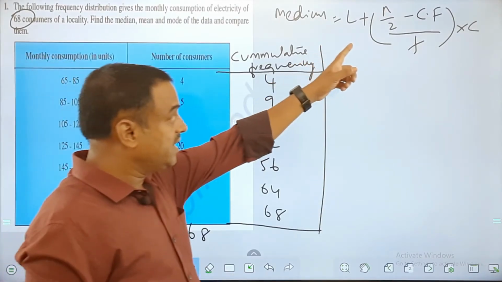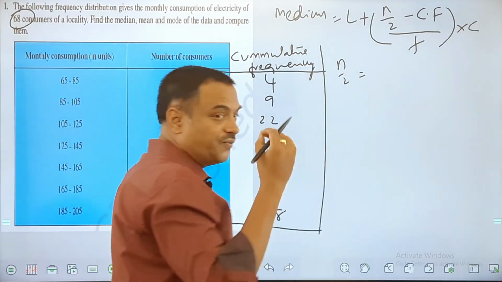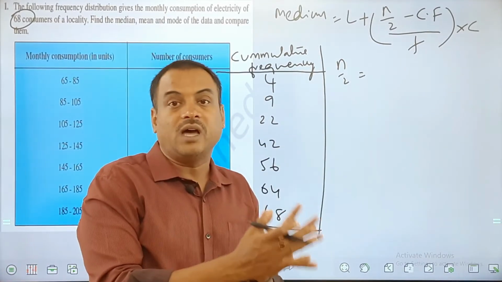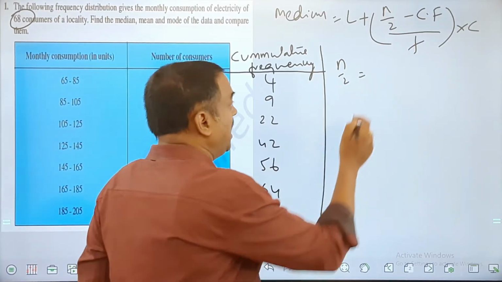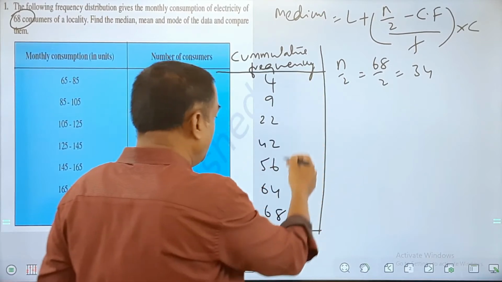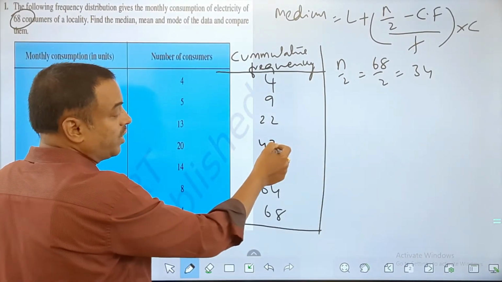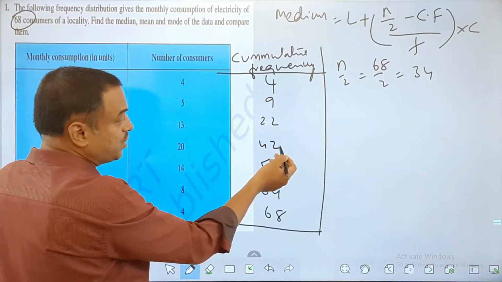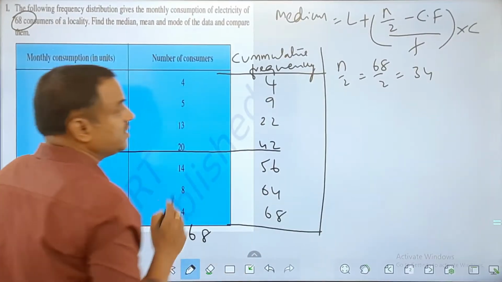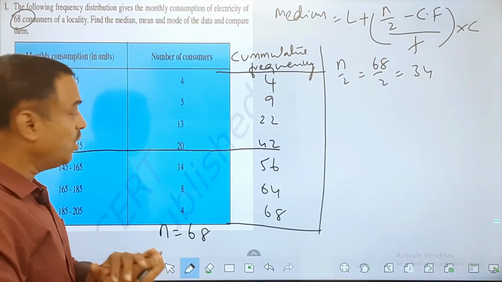Now if you observe in the table, we need to find n by 2, which is the first step of finding the median, because all the other numbers are based on the value you get, n by 2. And I can see this is 68 upon 2, 34. Now in the cumulative frequency, where do you see 34? 34 falls between 22 and 42. So 34 falls in between them. So this line, where 34 falls, you should take as the median line. This is called the median line.